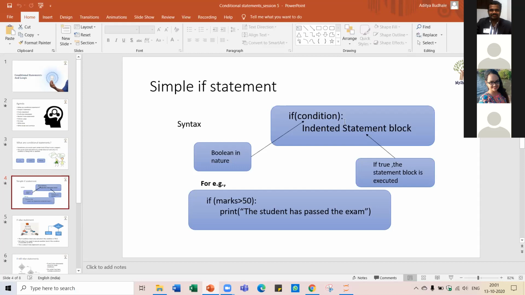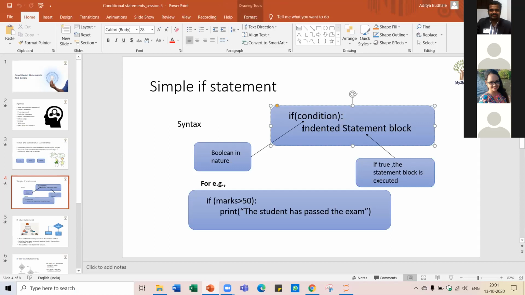Then we use a colon after this, which is the syntax in Python. After mentioning the condition, you give the statement block, which is the code that you want to execute if this condition is true.